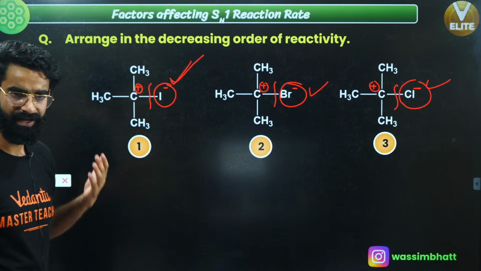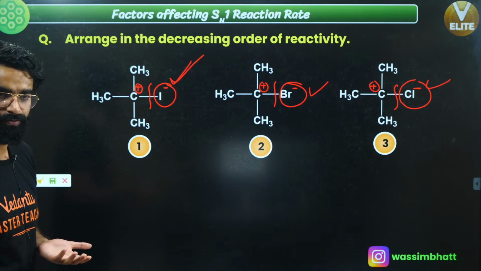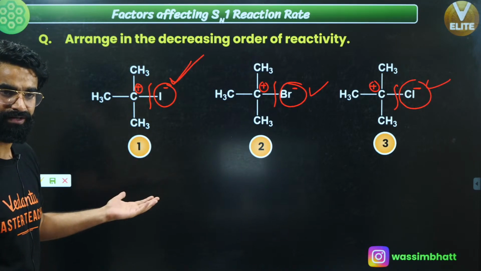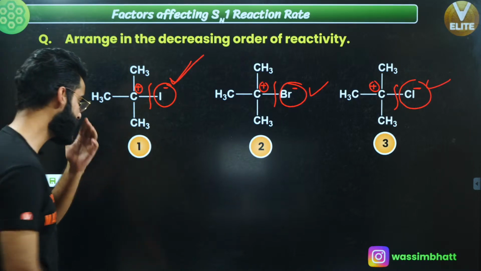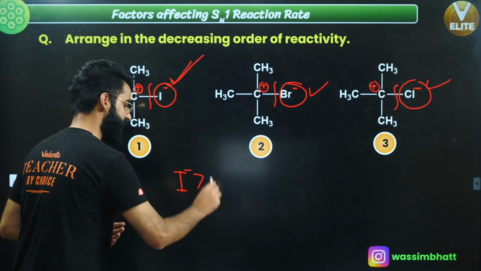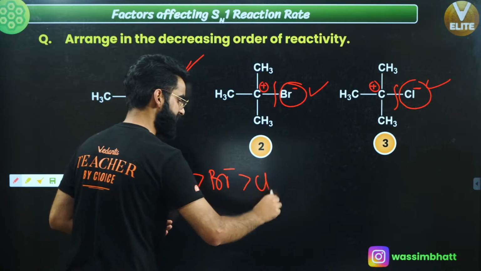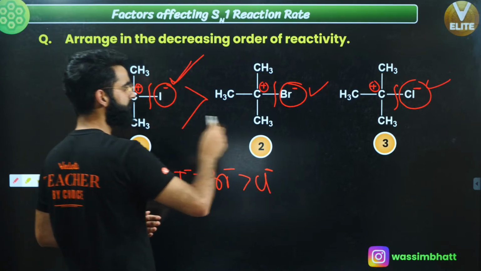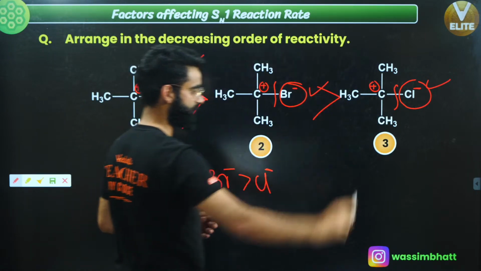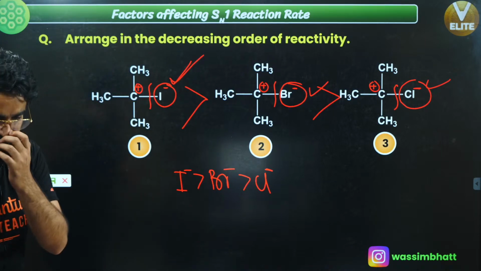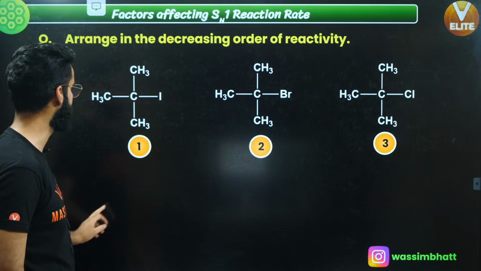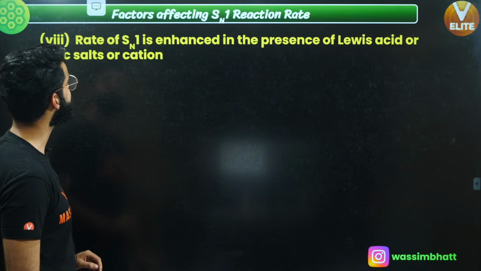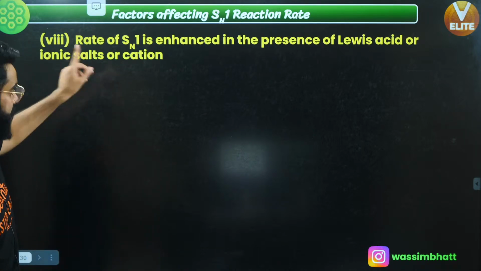But over here you have got the leaving group as I negative, Br negative, Cl negative. As I told you, rate towards Sn1 is directly proportional to the leaving ability, and leaving ability of I negative is maximum, followed by Br negative, followed by Cl negative. So this one is going to be maximum reactive, followed by this one. So 1, 2, 3 is going to be the decreasing order of reactivity. I'm sure it's clear. Okay, one more factor.